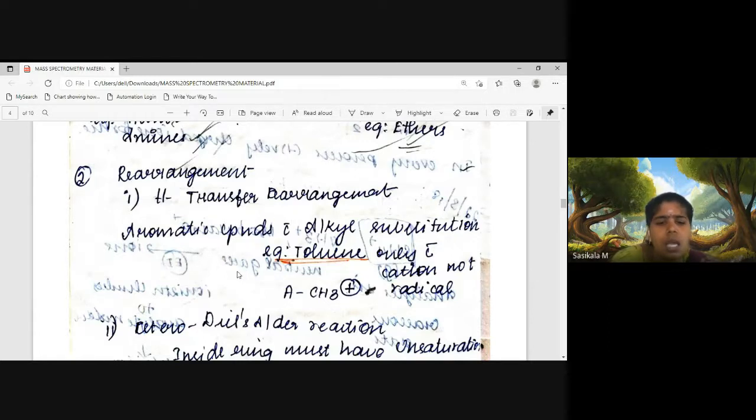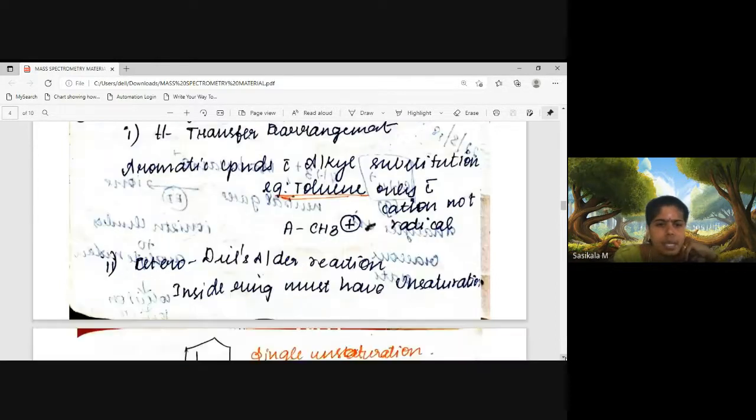The aromatic group has a 6-membered ring, and due to hydrogen transfer rearrangement the methyl substitution forms the tropylium ring. The tropylium ion forms through hydrogen transfer rearrangement, and that positive ion is detected and analyzed in mass spectrometry.